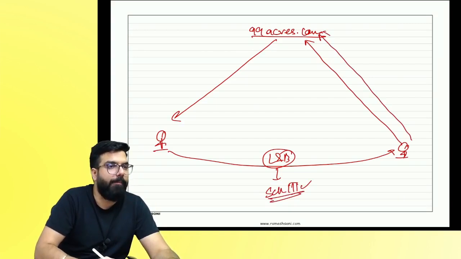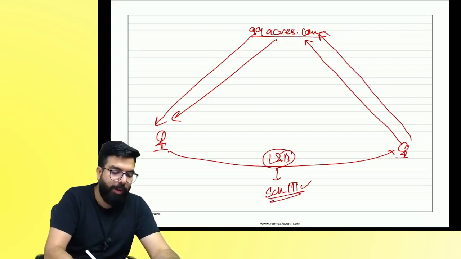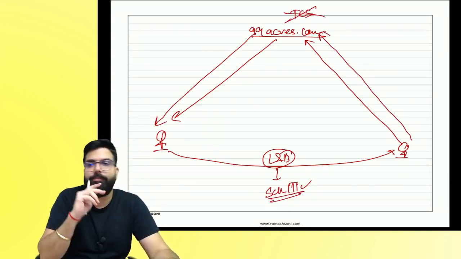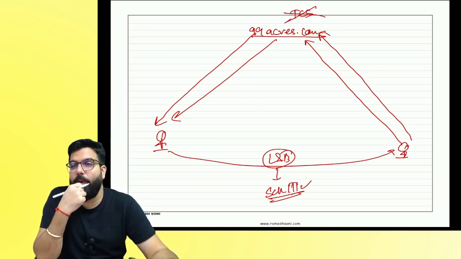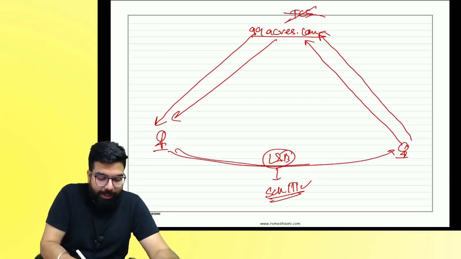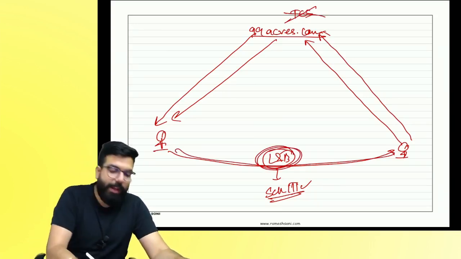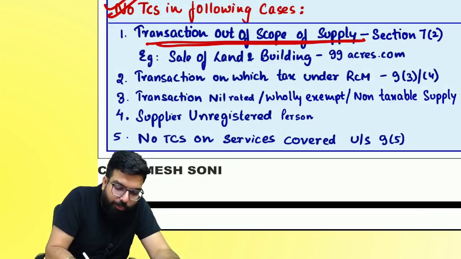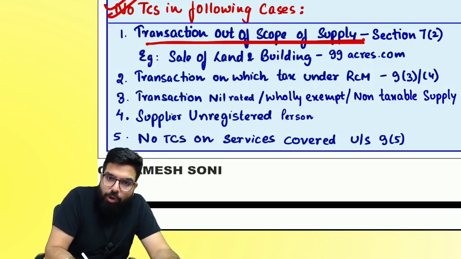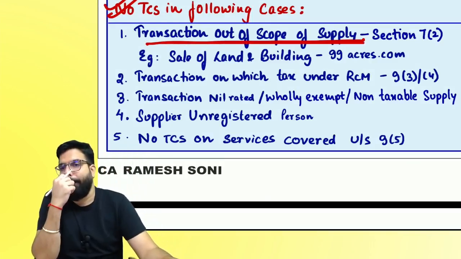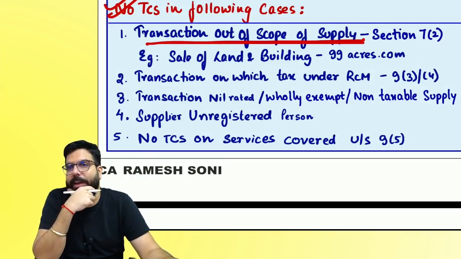I made the payment to them, and they made the payment to him. Will they deduct TCS? Yes or no? Why no? Because the supply is neither a supply of goods nor a supply of services. When the supply is out of scope of supply, then there is no TCS. Are we clear, everyone? Can we go ahead?